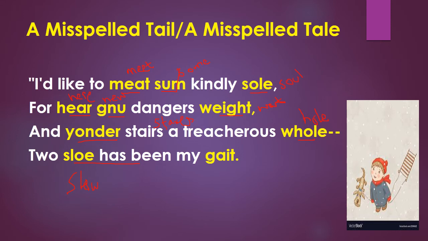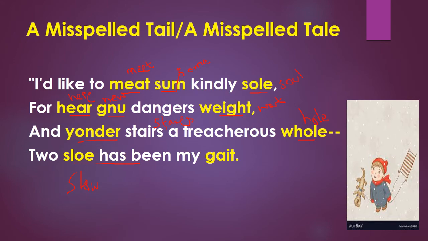Treacherous here means betrayed, the way is not correct. So tedious, you can also see the way is quite tedious. So the two souls, he is too slow, has been my gate. So he is moving quite slowly. Gate here means a way of walking or moving along.